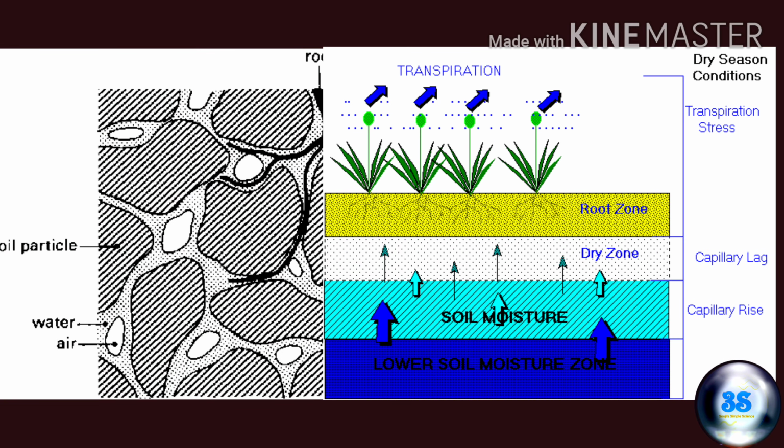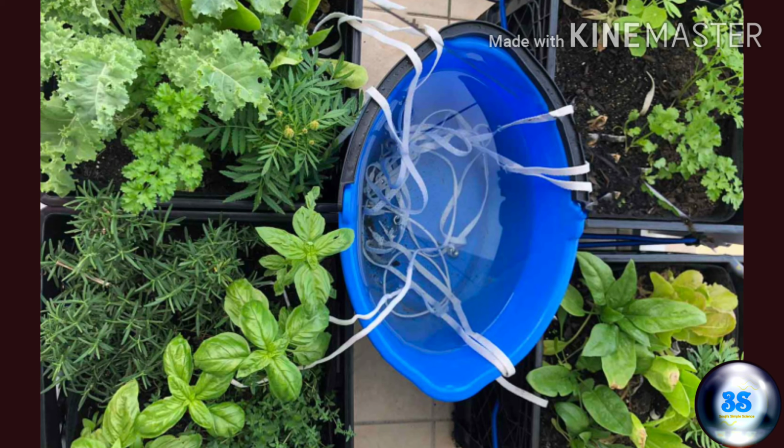Capillary action is responsible for moving groundwater from wet areas of the soil to dry areas. See here, one end of some cotton cords are kept in a bucket of water and the other ends in the plants.